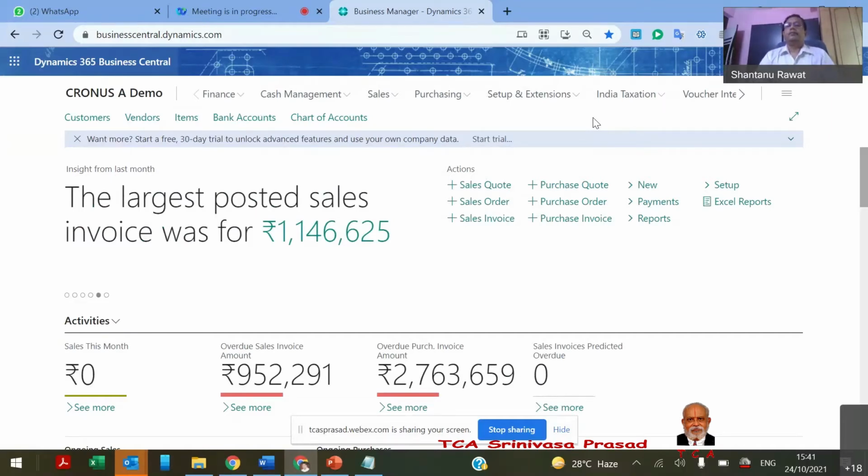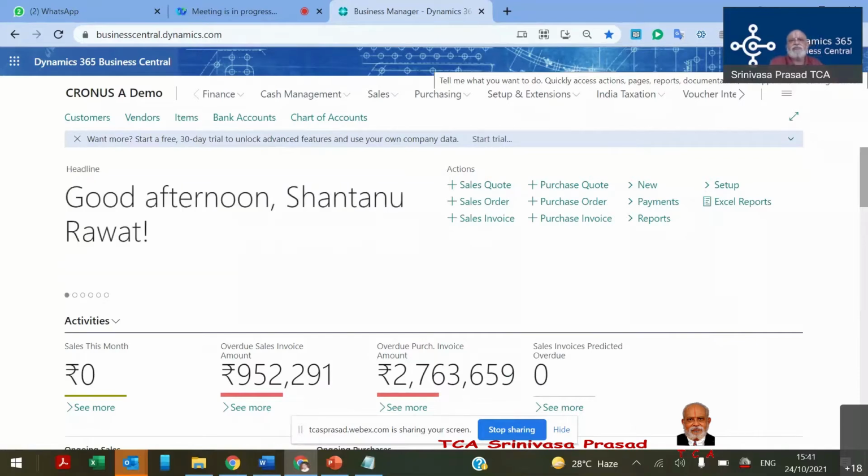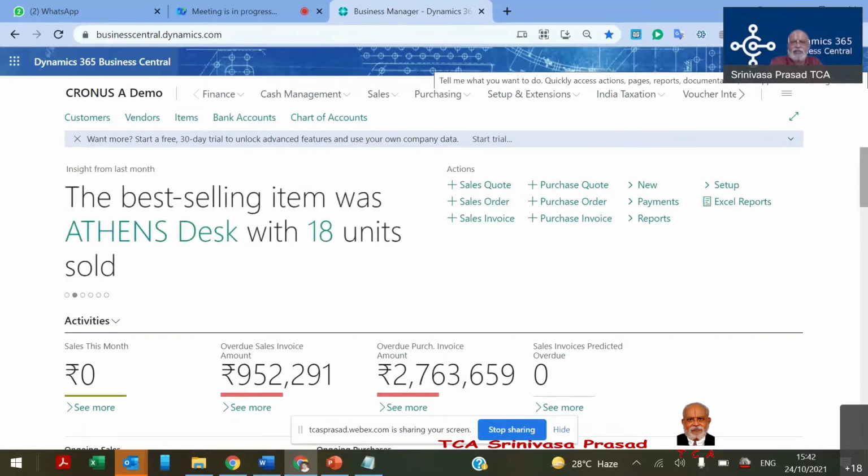Shantanuji, there is a query from one of the participants: is it possible to create a demo company in this trial version? Yeah, it's a demo company itself. No, wait. Suppose somebody takes this trial for 30 days, can they create their own company code and do the things? That is the question.